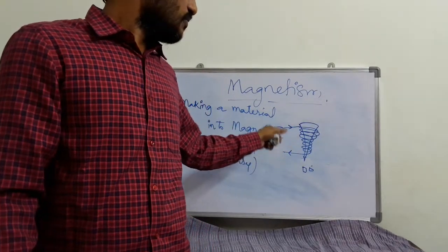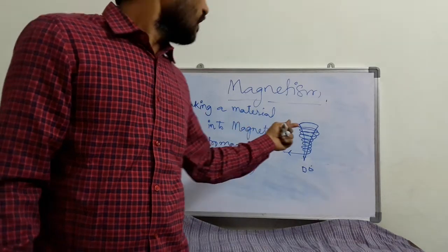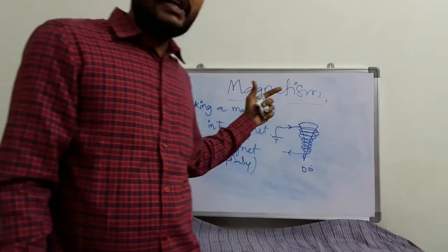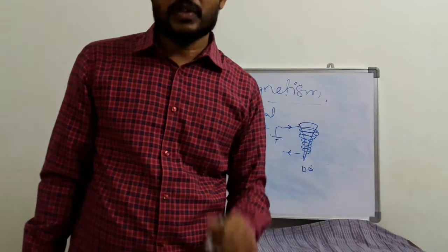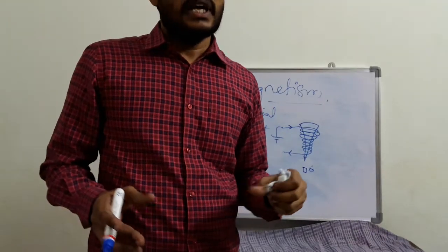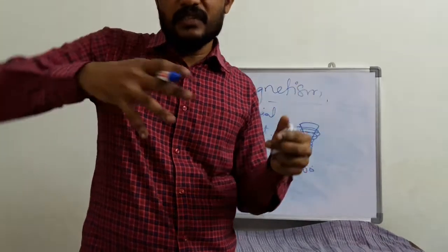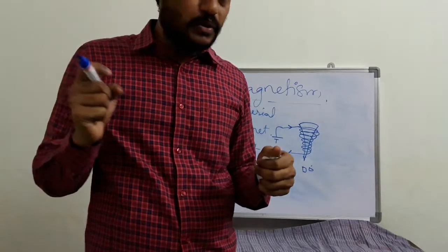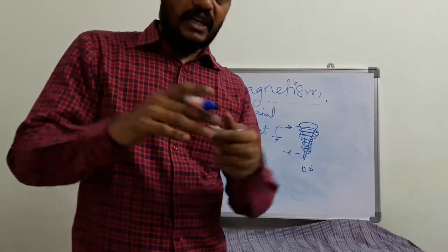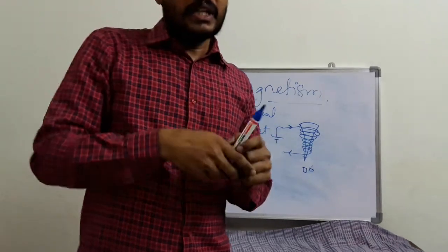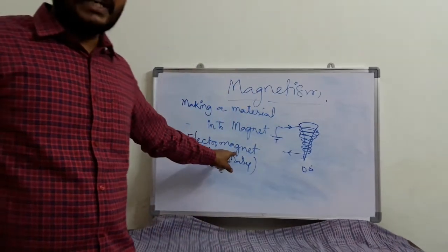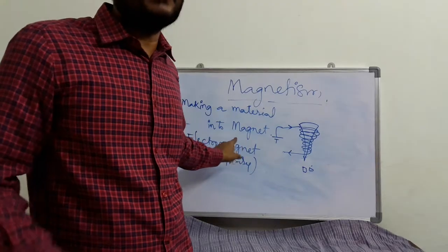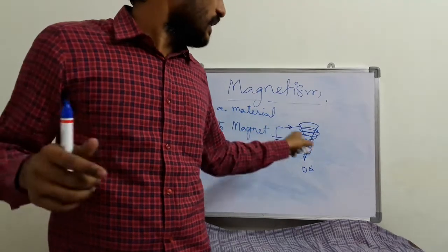So where do we use this kind of nature? Generally, if you observe any crane which is lifting heavy materials, what they do is, first for that crane or for that hook, they will allow the electromagnetism property. Electromagnetic property means current will be passed.